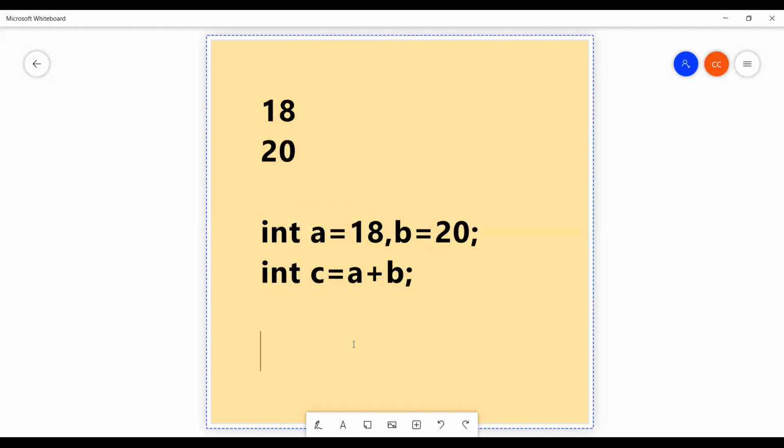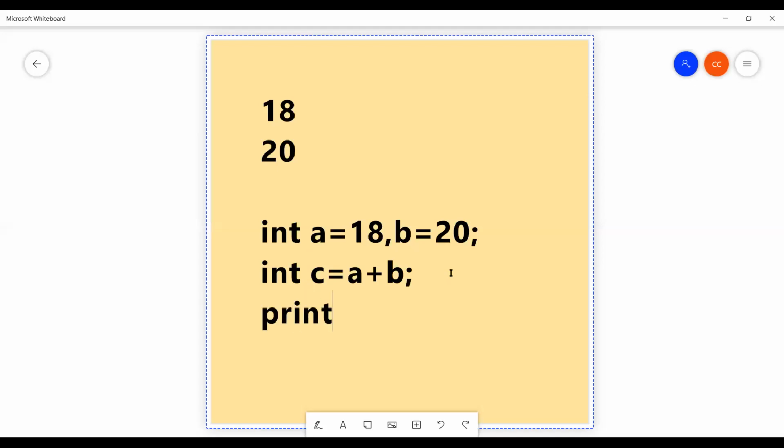Integer c. Okay. Now c stores the result. What is the result? 20 plus 18, 38. So c stores a value that is 38. If you want to print the c value, how to print it? You know that printf.